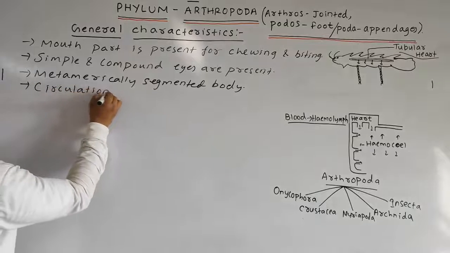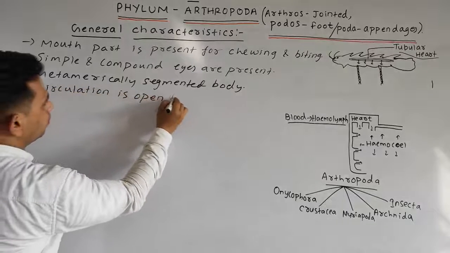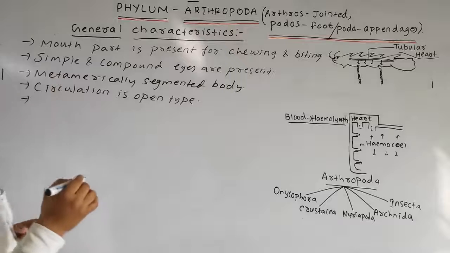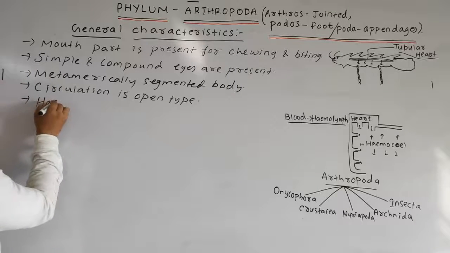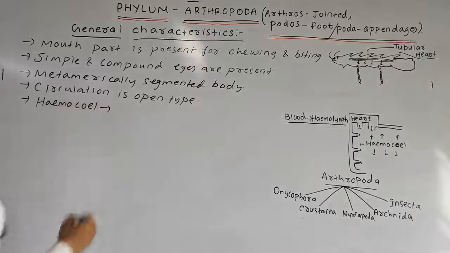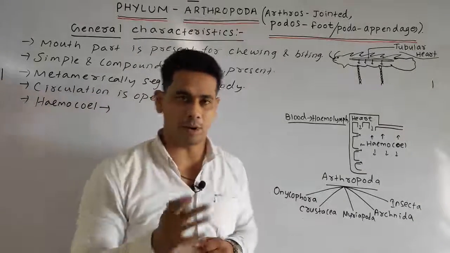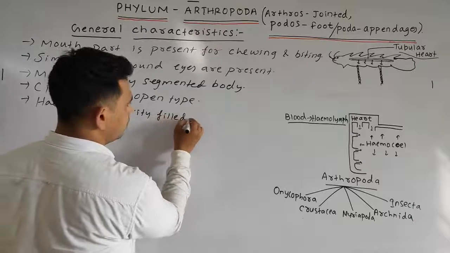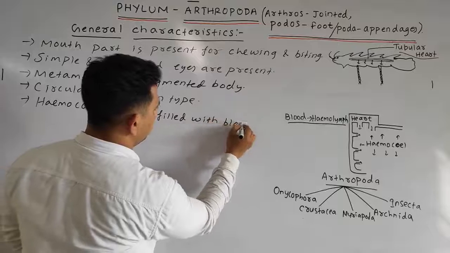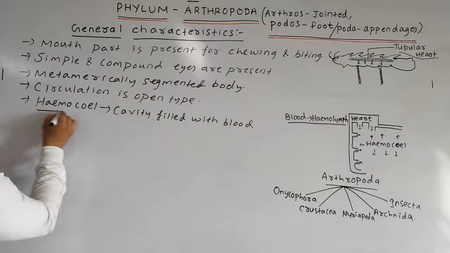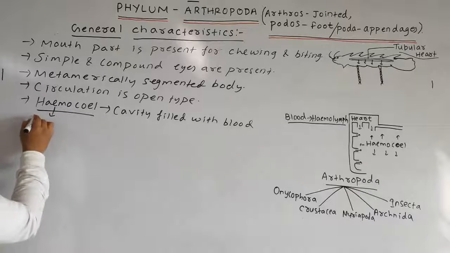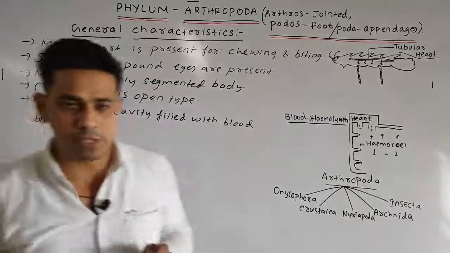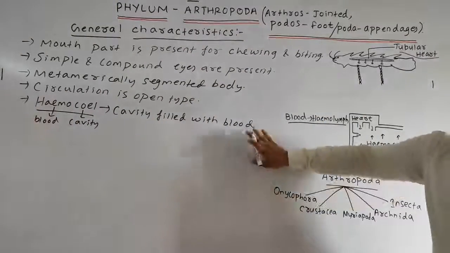Circulation is open type. And the body cavity is the hemocoel. Hemocoel means the cavity filled with blood. If we break the term hemocoel, then what we will find? Hem means blood, coel means the cavity. Hemocoel means the cavity which is filled with blood.